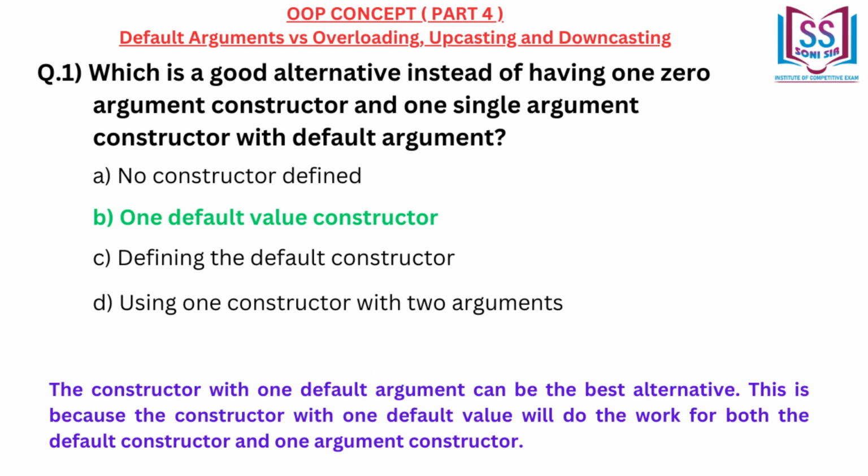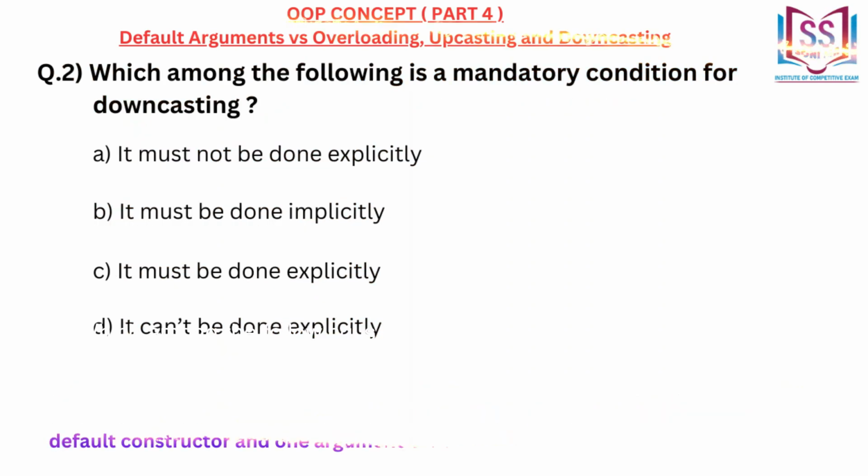The constructor with one default argument can be the best alternative. This is because the constructor with one default value will do the work for both the default constructor and one argument constructor. Which among the following is a mandatory condition for downcasting?